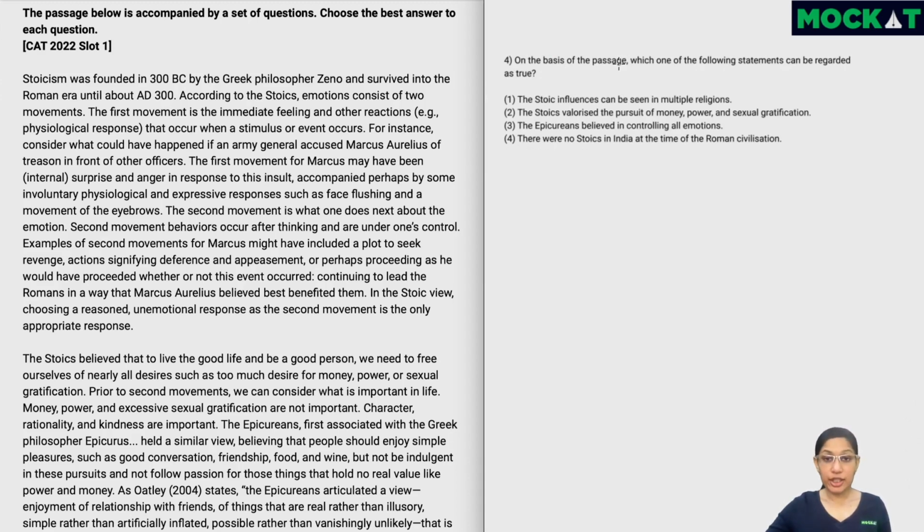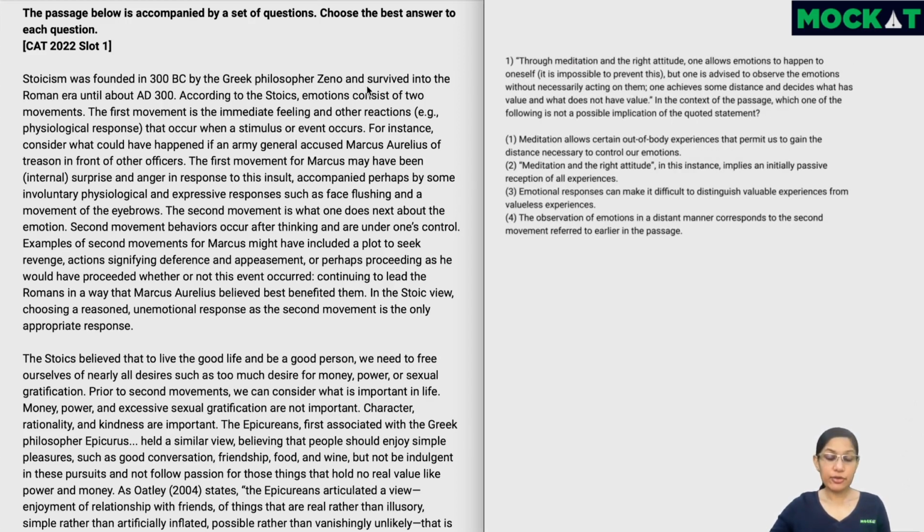This question is what I call a direct multiple question. It's something which we can directly answer based on the passage, but the answer is going to be found from multiple paths because we need to find which one of the following statements is true. So out of all of these four, only one will be true. So we'll have to validate all of the four options with the passage. Whichever one is given in the passage, that would be the right answer.